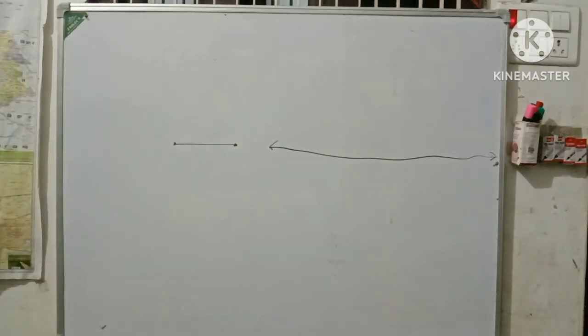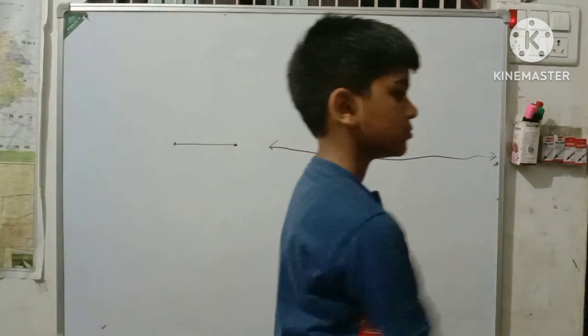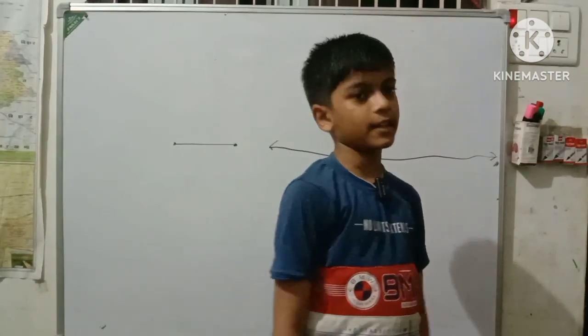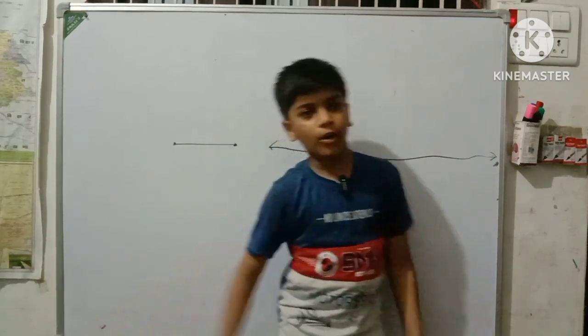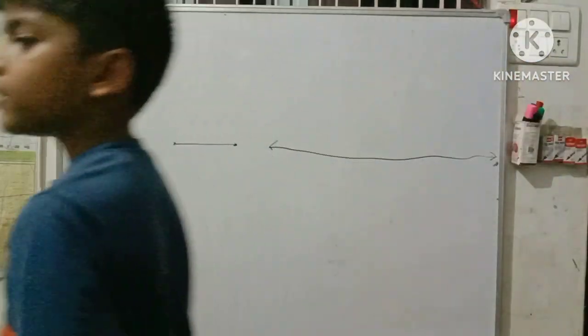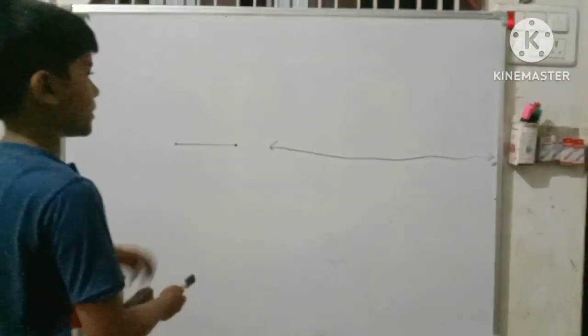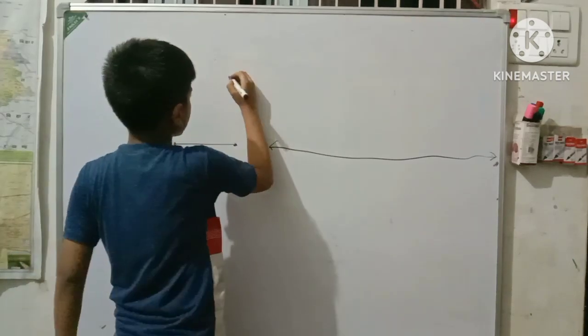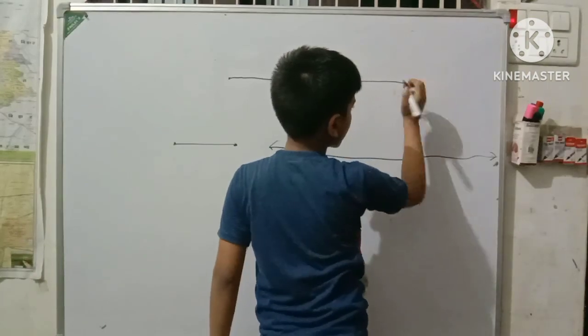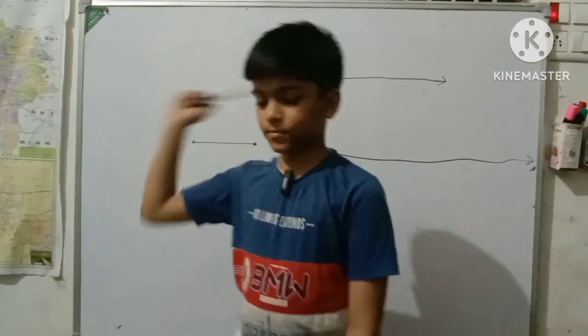Point number 2, a ray does not have a definite length. Same as a line, a ray has indefinite length, or infinite. We cannot draw a ray on a paper because its length is endless. It can only be symbolized. I can draw this part, but I cannot draw this part. This is stretching endlessly, so we just give it a mark.